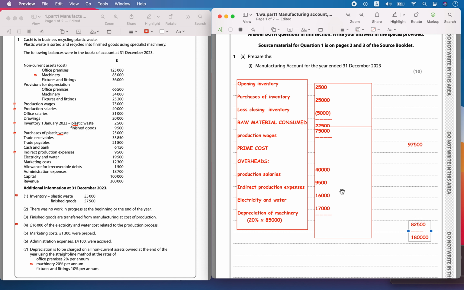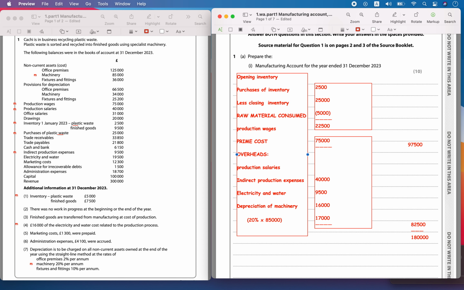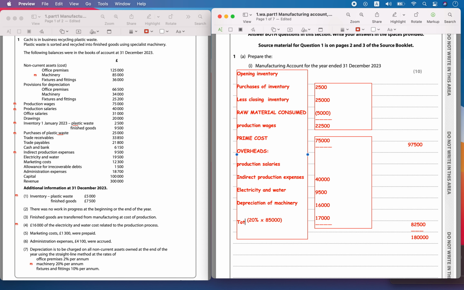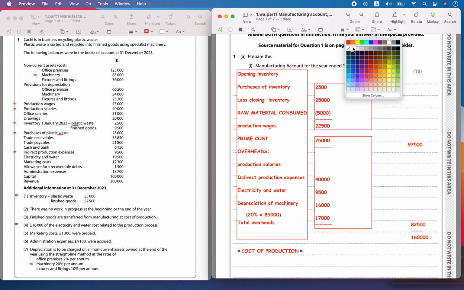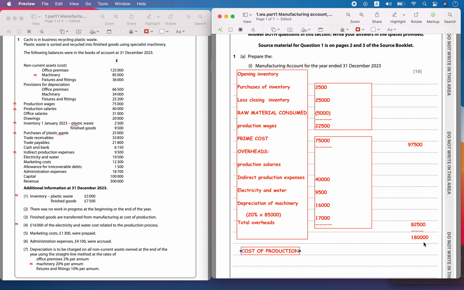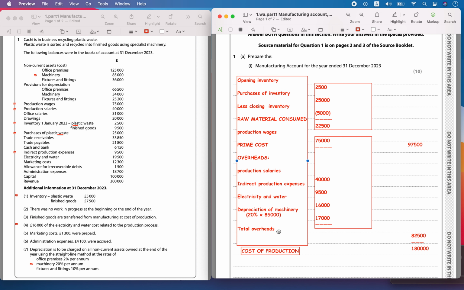So this depreciation of the machinery, this is going to be total overheads. Total overheads. And then I had the final cost of production. The final cost of production was around 180,000, which we have calculated.